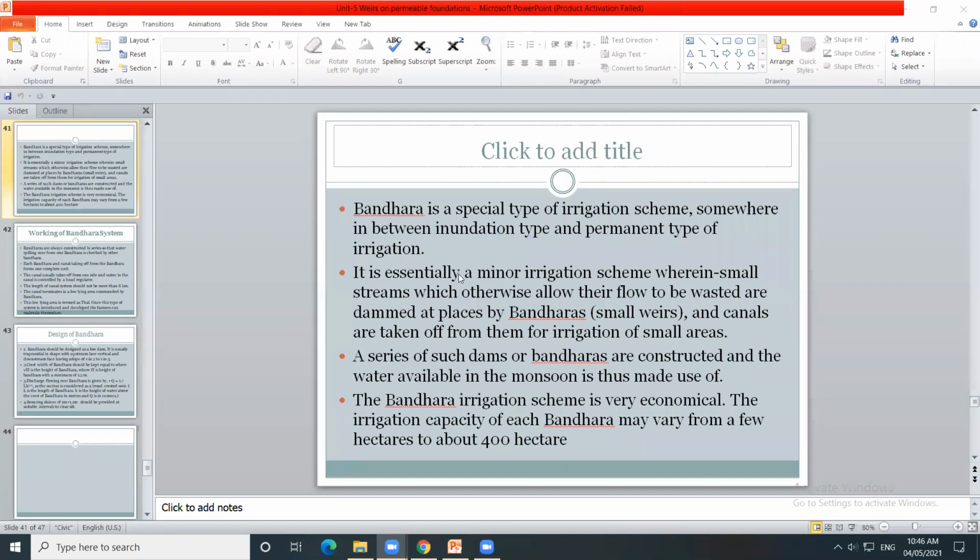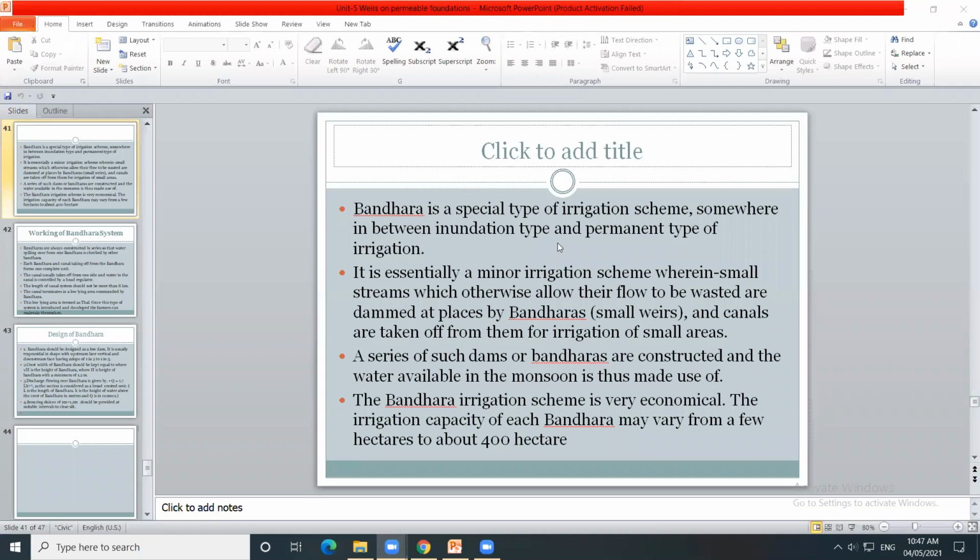So, inundation type of bandara. What is inundation type bandara? The inundation type is where water is supplied for a particular duration. The permanent type is for throughout the year, 12 months.